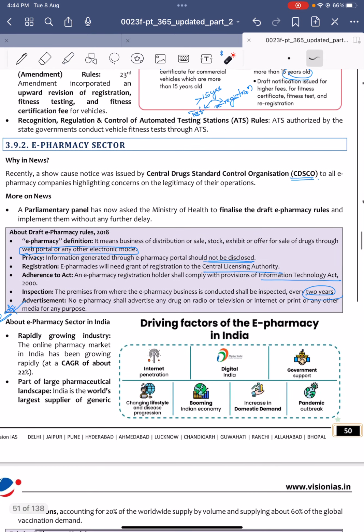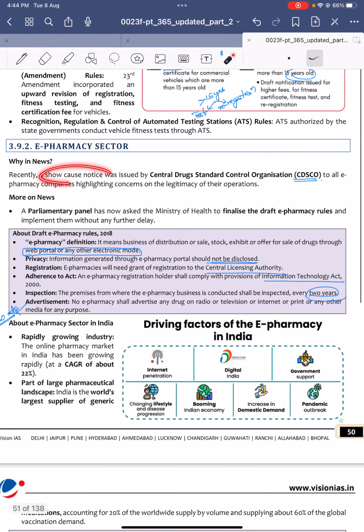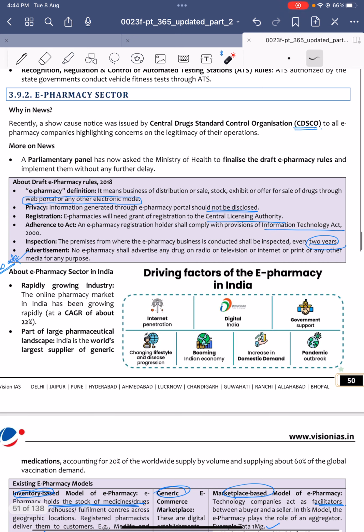Next, the e-pharmacy sector. Recently, a show cause notice was issued by the CDSCO to all e-pharmacy companies, highlighting concerns about the legitimacy of their operations. Yes, recently, even I'm concerned about this. Nowadays we are purchasing online only, right? Different platforms are providing medicines at different discounts. There is a competition between different online platforms. So what the CDSCO did is give a show cause notice to all these e-pharmacy companies.